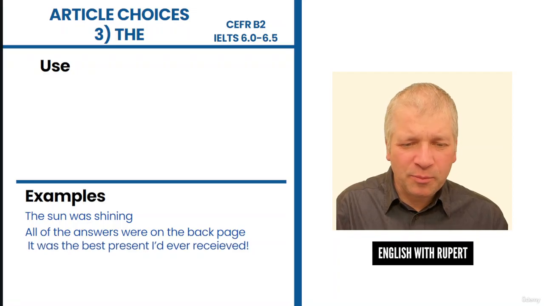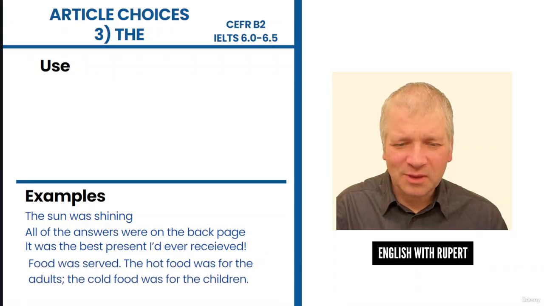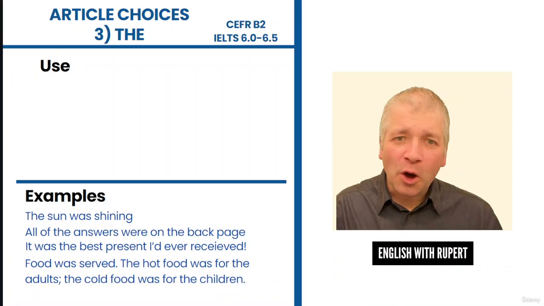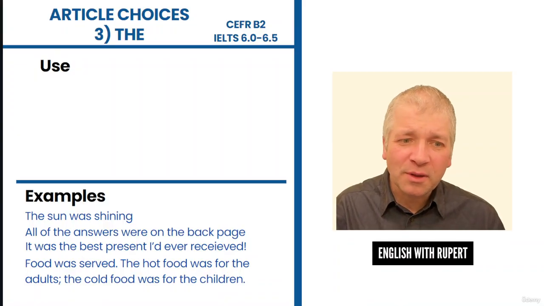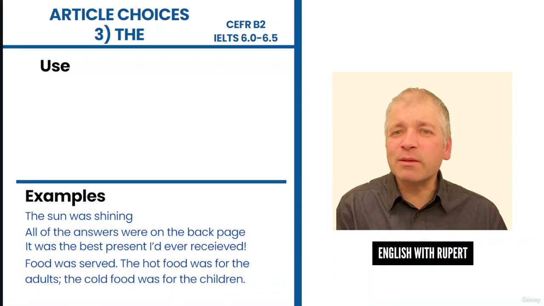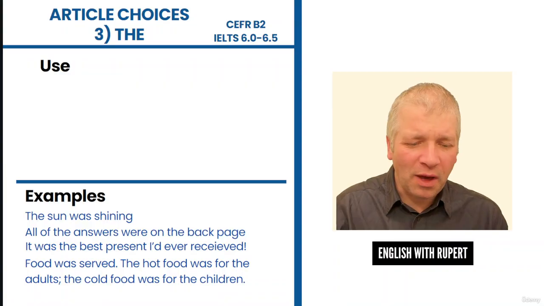It was the best present I'd ever received. Food was served. The hot food was for the adults. The cold food was for the children. Let's highlight all of the uses of the here.